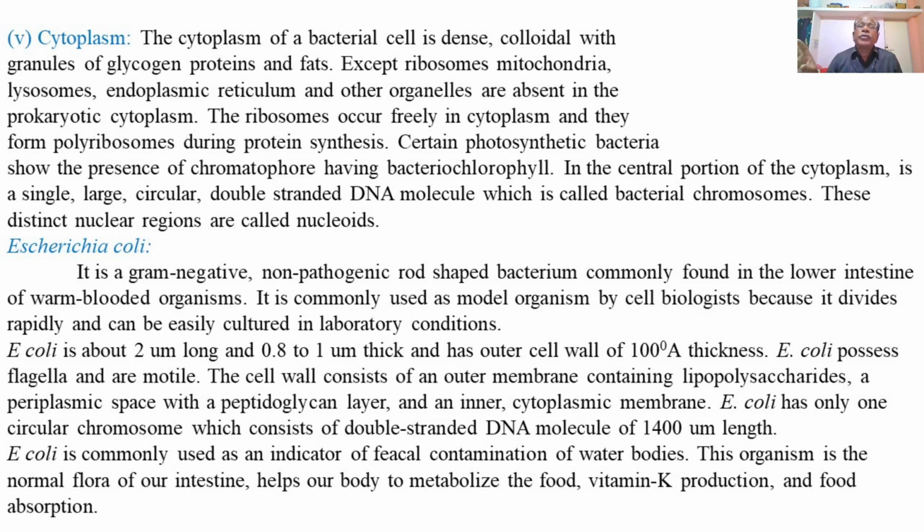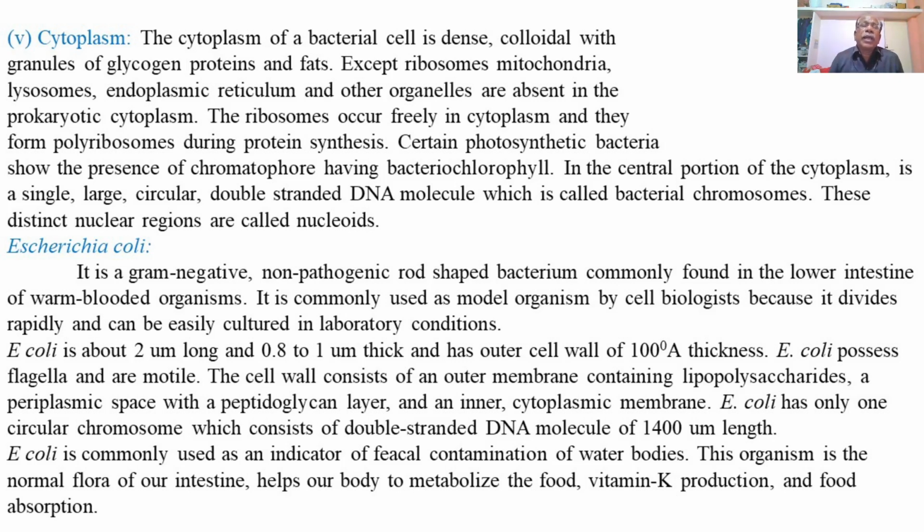Except ribosomes, mitochondria, lysosomes, endoplasmic reticulum and other cell organelles are absent in the prokaryotic cells or the bacterial cells. The ribosomes occur freely in the cytoplasmic matrix of the bacterial cell and they form polyribosomes during protein synthesis.